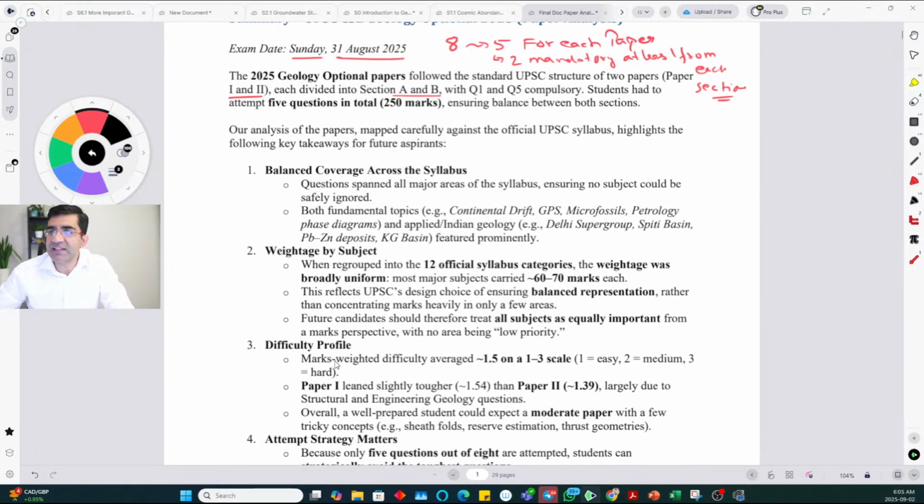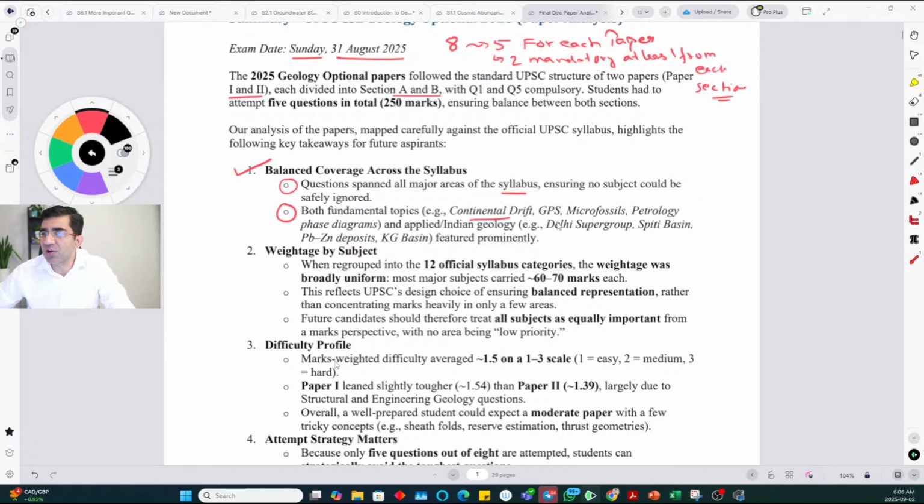Overall, what does our analysis say? Our analysis says it was balanced coverage across the syllabus, as is usually the case. You will see from the marks distribution as well; usually it is very balanced. Questions span all major areas of the syllabus, ensuring no subject could be safely ignored. Sometimes all 3 parts will be put in the same question, sometimes they don't, so it becomes hard to ignore any particular topics. Both fundamental topics, continental drift, GPS, microfossils, petrology, phase diagrams, etc., were asked.